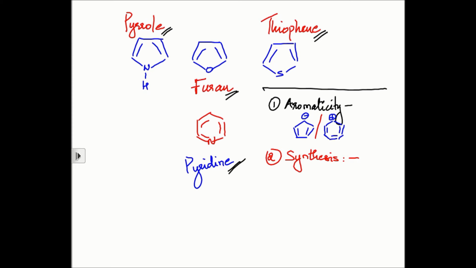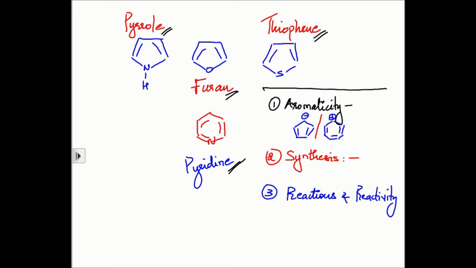The second part involves synthesis of all of these heterocycles. So you'll have some common routes of synthesis for the 5-membered rings, and there'll be 2 routes for the 6-membered ring which contains a nitrogen. Okay, so that is about preparation. So the second part involves preparation of all of them, all these 4 heterocyclic compounds. Okay. The third part involves reactions of these compounds.